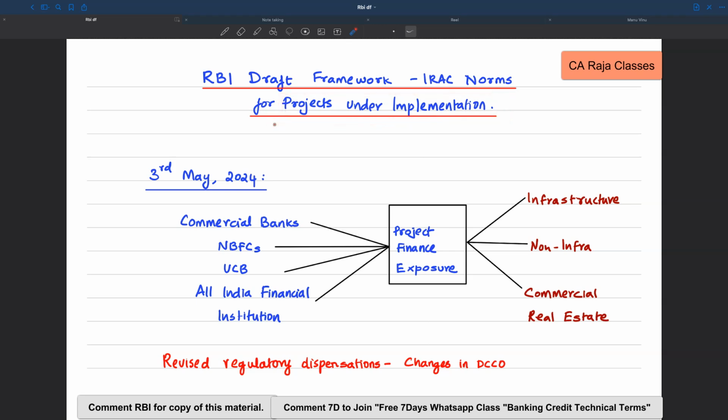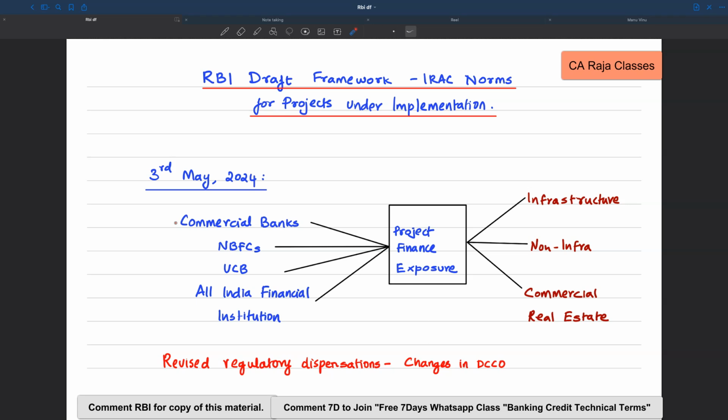It means in general for loans and advances, there is a prudential framework which deals with IRAC norms, but this area requires special attention, that is, the projects under implementation require special attention. So in that context, Reserve Bank has released this framework. It is still in its draft stage. After going through the public responses, it may be either adopted without any modifications or with modifications. That's something which we have to wait and see.